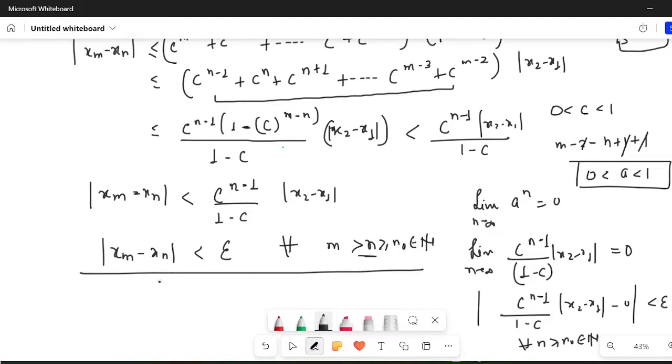So what does it qualify? It qualifies the definition for the contractive sequence. It implies xn is contractive. It qualifies the definition for a Cauchy sequence. It implies xn is Cauchy, and if xn is Cauchy, it implies xn is convergent.